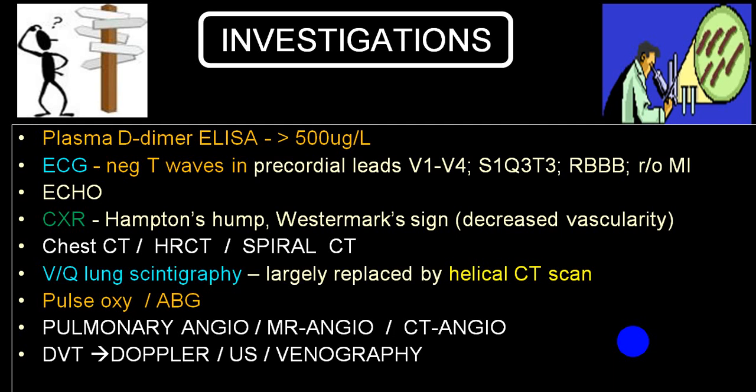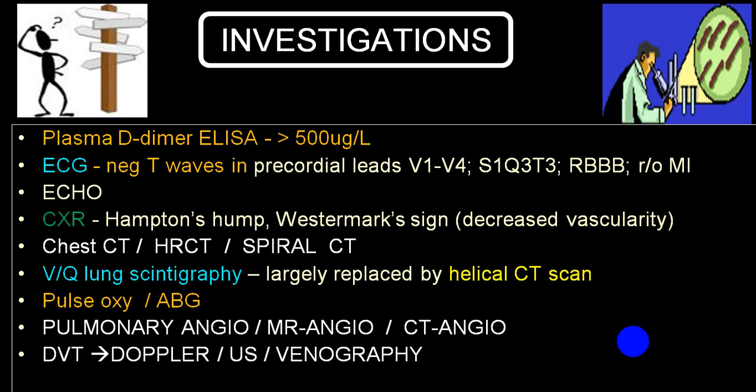Echocardiography, if it shows an RV dysfunction, again it is more in favor of a massive or submassive embolus. X-ray chest showing a clear-cut Westermark sign or Hampton's hump, again it is in favor of a massive embolus or massive infarct. Chest CT, HRCT, spiral CT with pulmonary angiography will be very useful to confirm the diagnosis of pulmonary embolism.